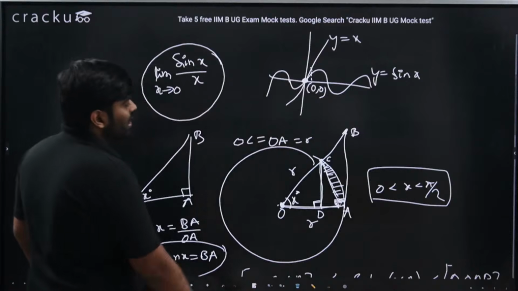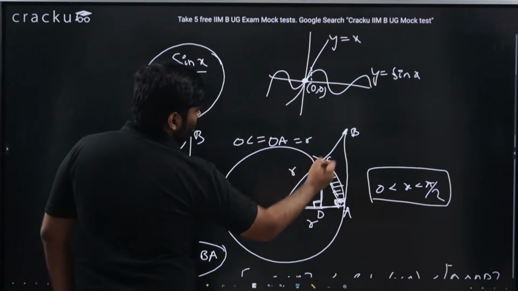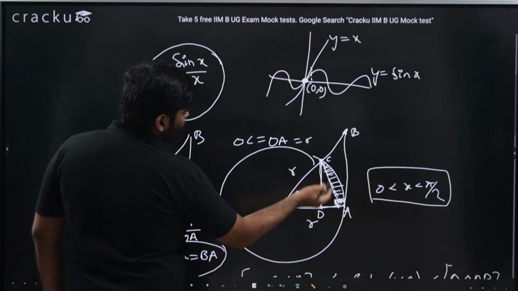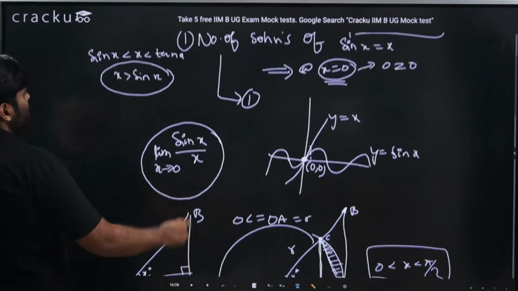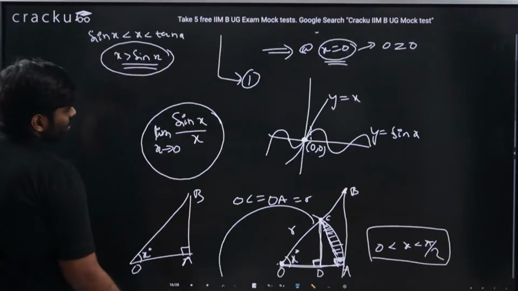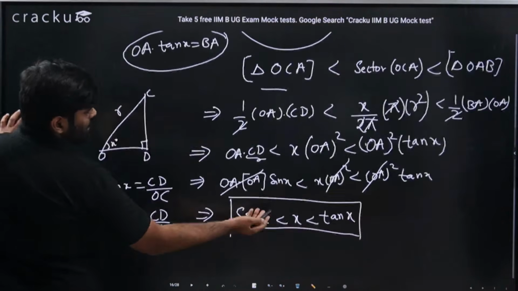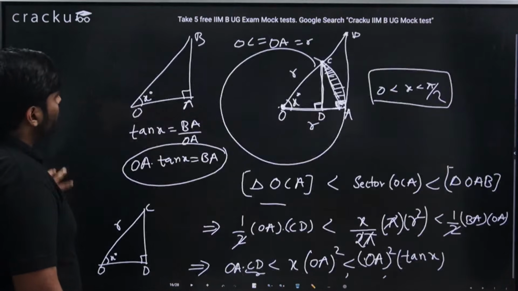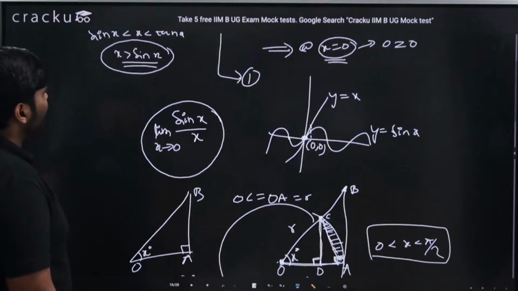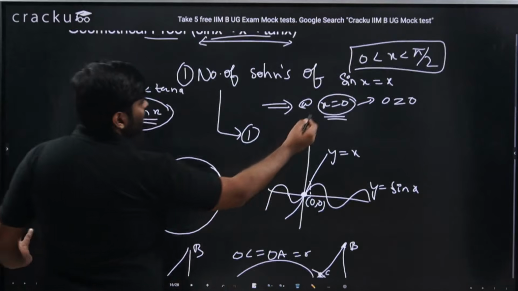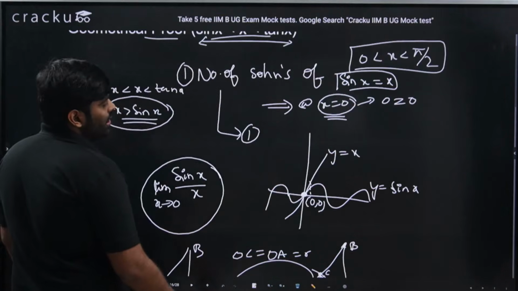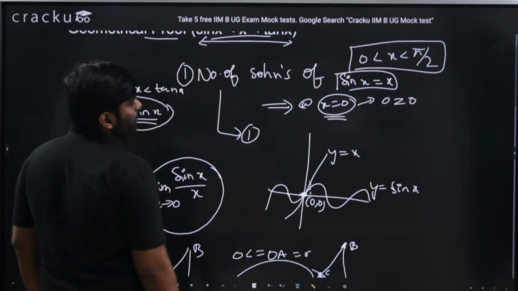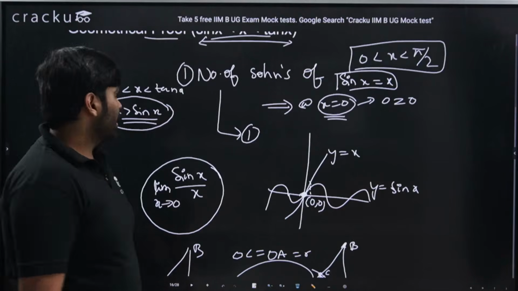We are talking about x greater than 0, because if x is equal to 0, OB and CD make no sense for us. At any value other than x equal to 0, we are sure x is greater than sin x by doing this geometrical area. So if the question is sin x equal to x, I would say other than at x equal to 0, every time x is greater than sin x. So the only solution would be x equal to 0 and sin x equal to 0.